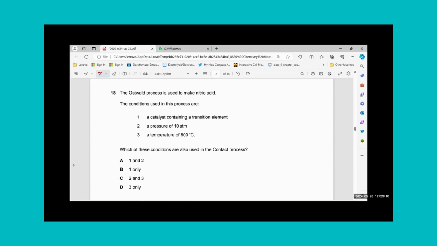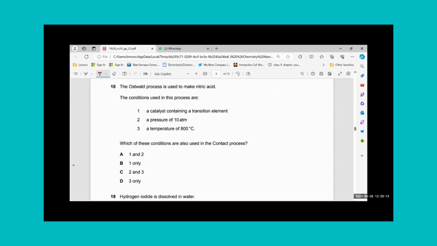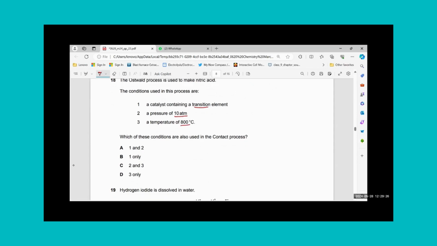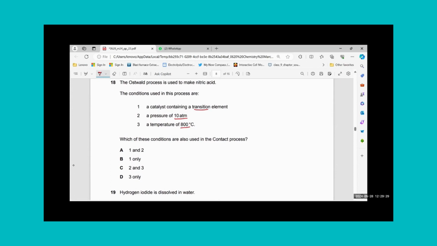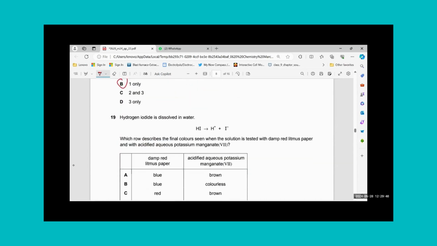Number 18, the Ostwald process is used to make nitric acid. We don't know how it is made, but they have given everything written over here. The conditions used in this process are a catalyst which has a transition element, a pressure of 10 atmosphere and a temperature of 800 degrees centigrade. Which of these conditions are also used in the contact process? We do not use this much pressure and this much temperature in contact. We only use one: our catalyst V2O5, vanadium 5 oxide. So I would go for B. Only condition 1 is used in contact process.